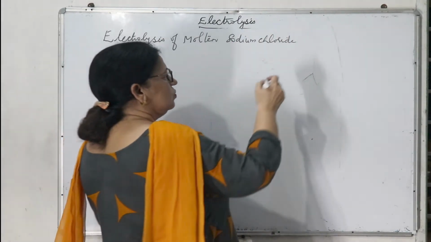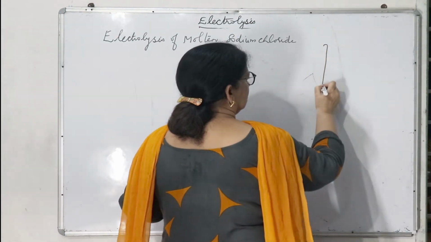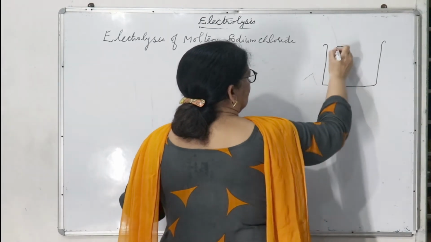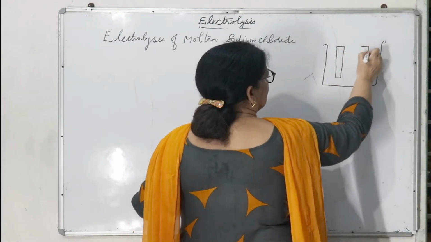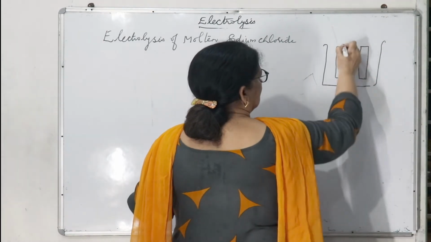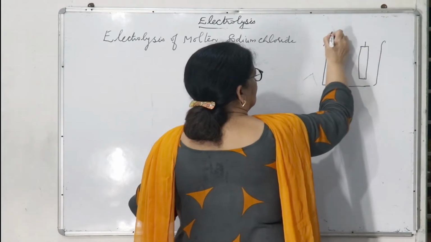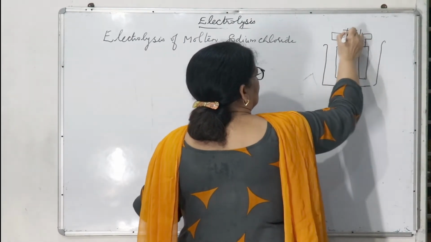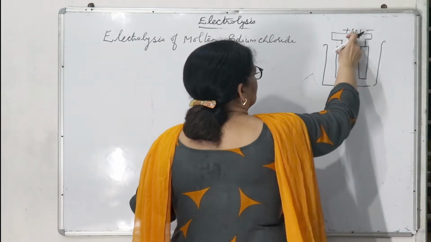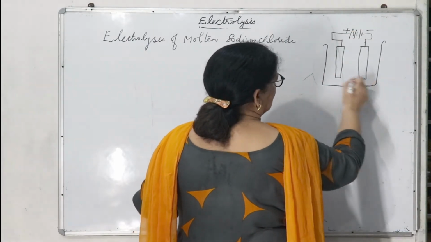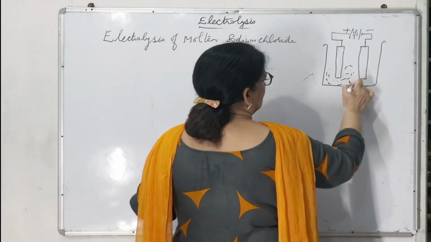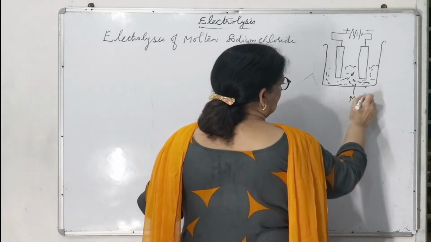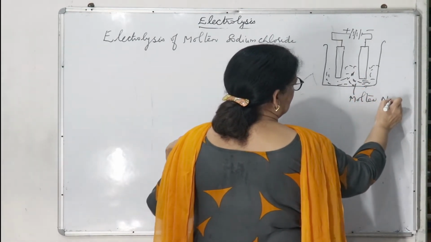Suppose this is the electrolytic cell with two electrodes in it, this is positive, this is negative, and here it is molten NaCl.